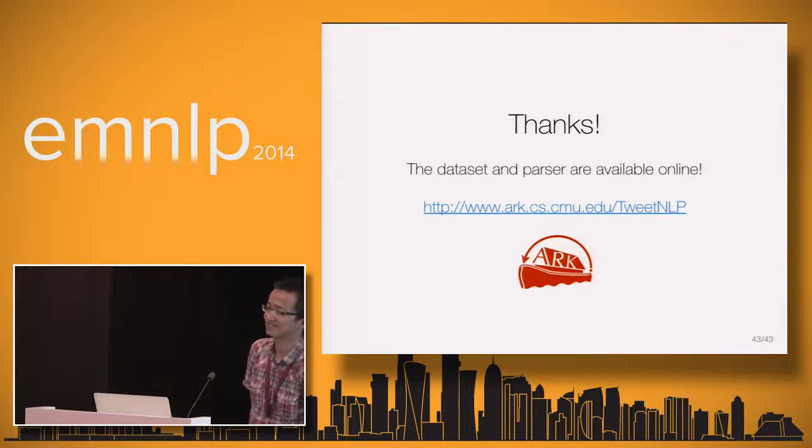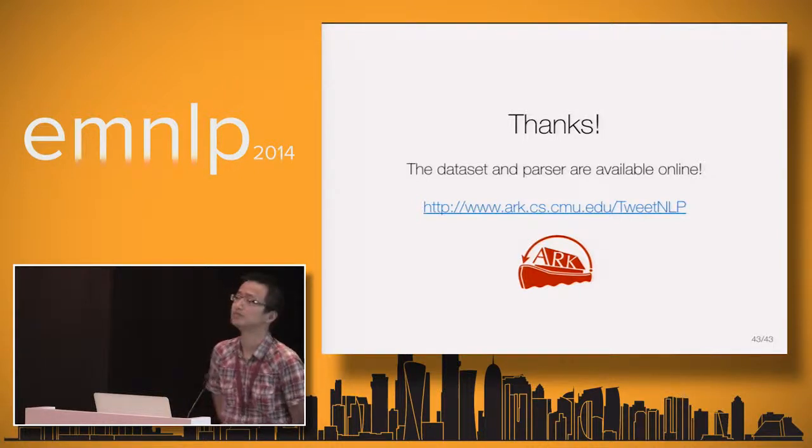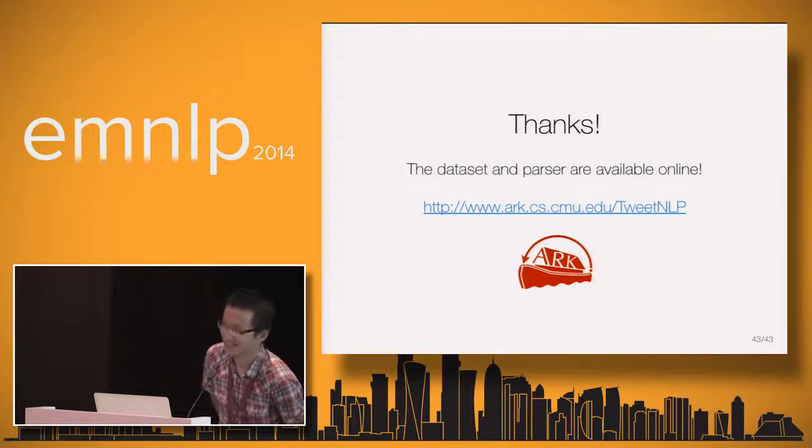Great talk, thanks. Have you ever tried to do joint token selection and dependency parsing? Yeah, I think that can be done, but we didn't do that because we think that the token selection accuracy is above 97. So it's probably not much gain there. So that's the reason we didn't do the joint model here.